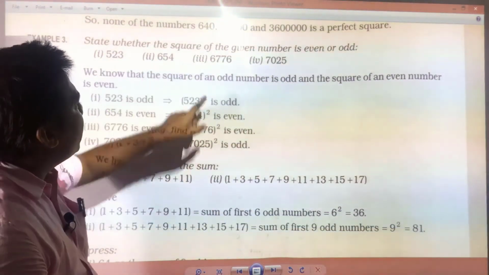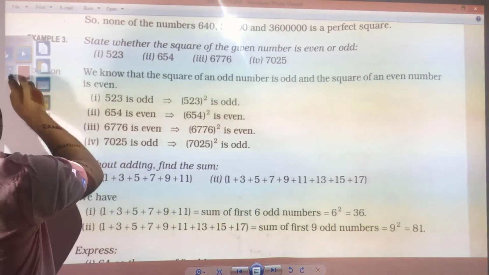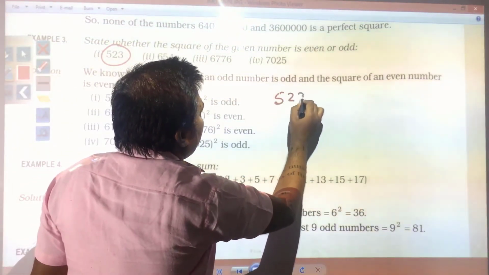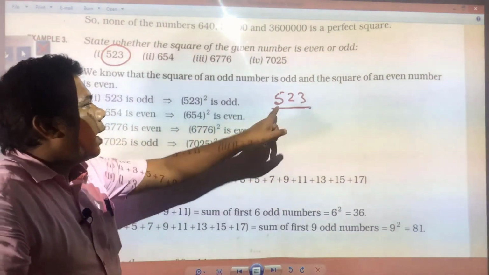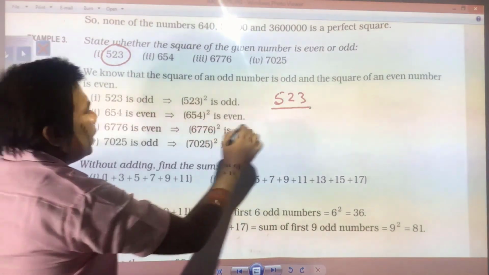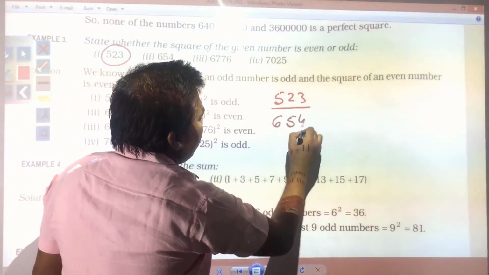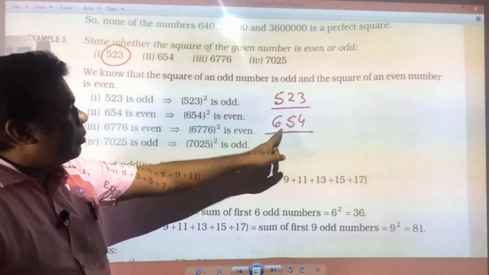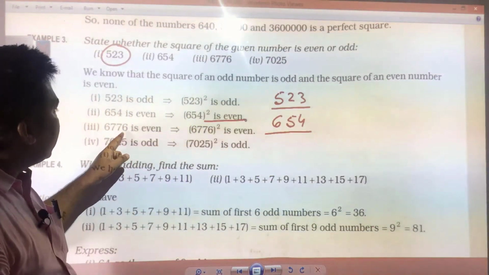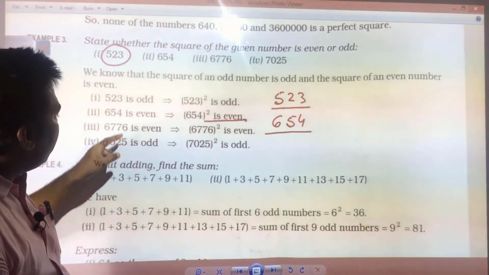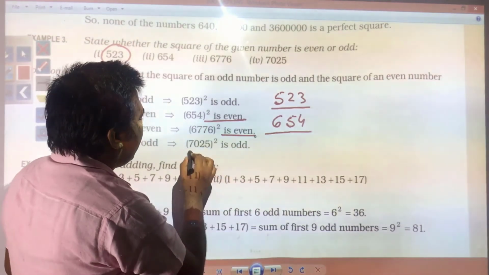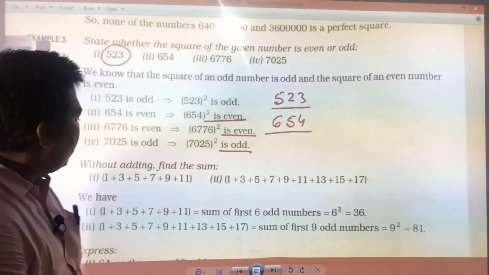So, you see these numbers, 523 is an odd number, so the square of 523 will be definitely an odd number. 654 is an even number, so the square of 654 will be definitely an even number. In the same way, here you have this is an even number, this is an odd number. So, the square of this number will be even and the square of this number will be odd.